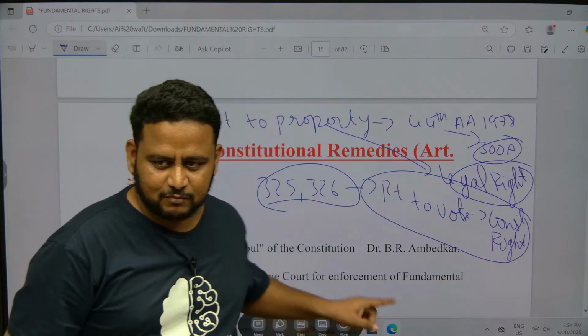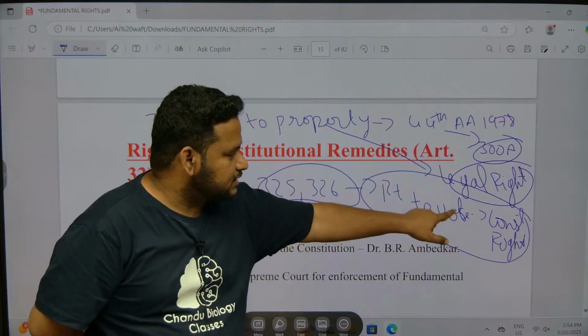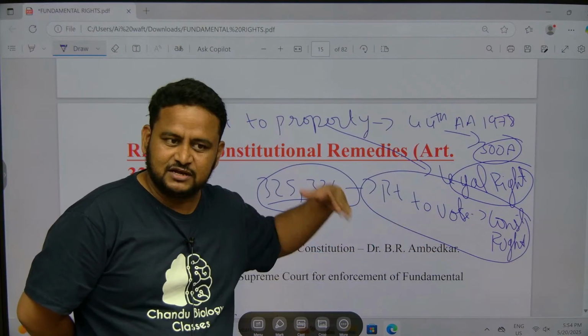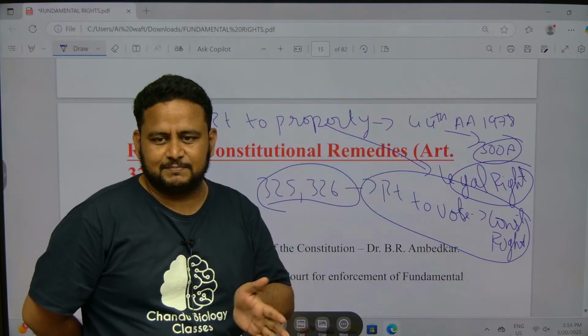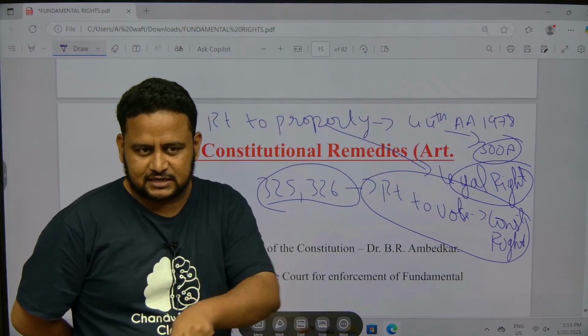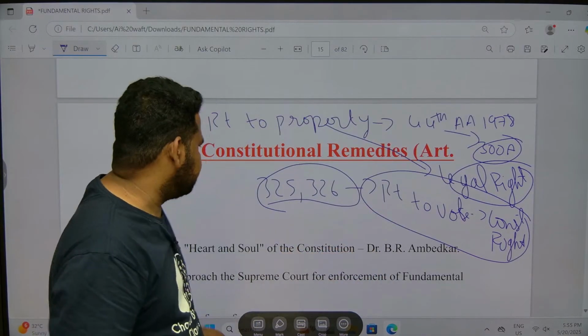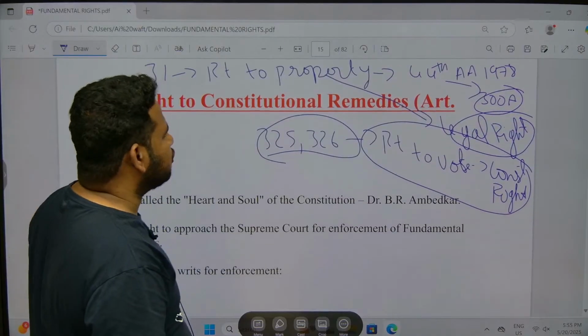That much you remember. But the most important thing is, the right to vote is a constitutional right. Please remember, they can ask this question. This has been asked in various exams. If they want to set the paper, they will look at various other papers, pick the question and give it to you. That's why I am telling this. Okay, clear? Next thing, we will discuss the right to constitutional remedies.